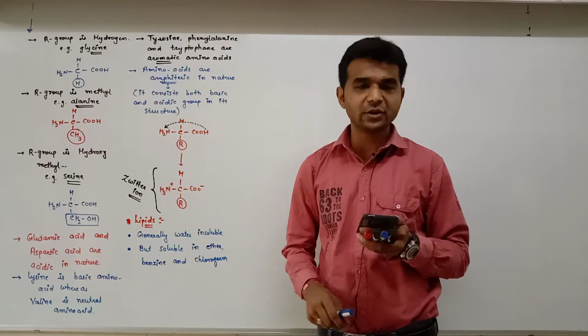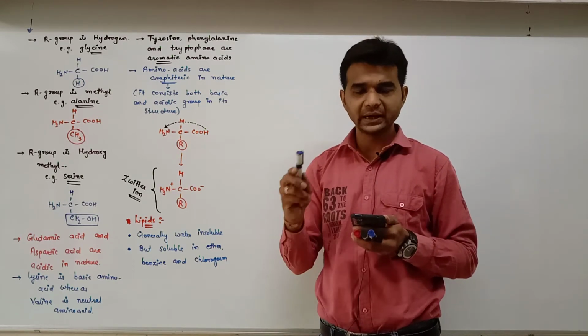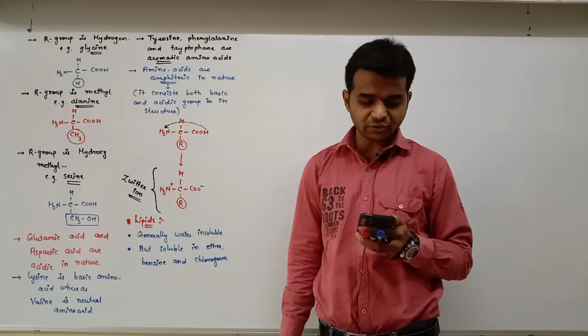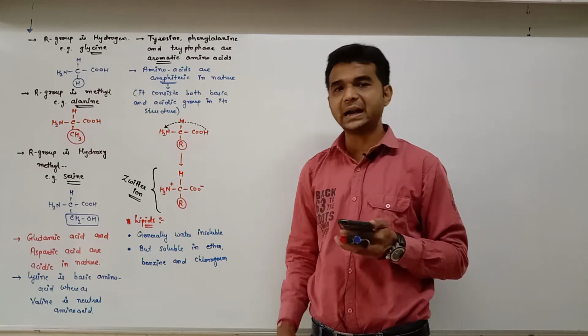Methyl group, ethyl group, and many molecules of CH2 group, 1 to 9 carbon.